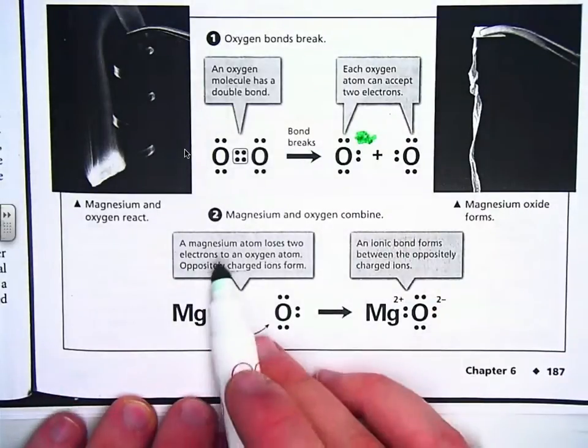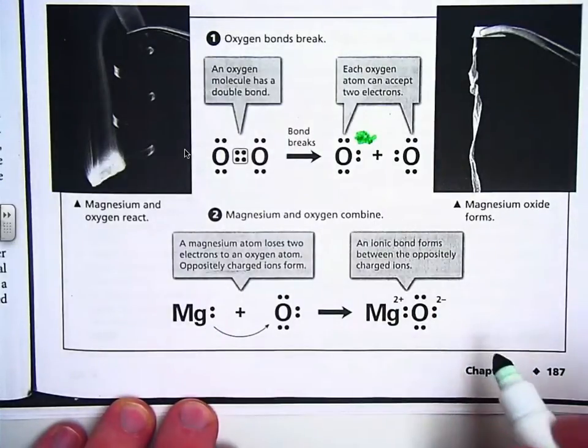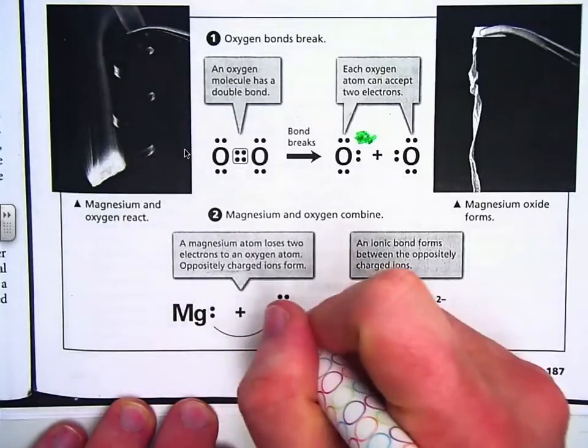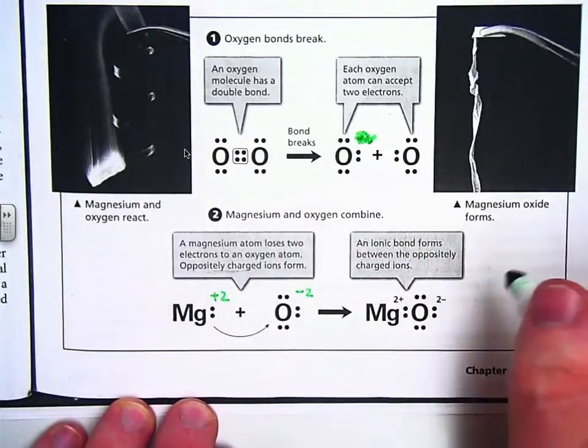Well, here comes along magnesium having 2 available electrons. Oxygen says, hey, I'll take those. And they transfer over to oxygen. Oxygen becomes -2. Magnesium becomes +2. An ionic bond forms. Sweet.